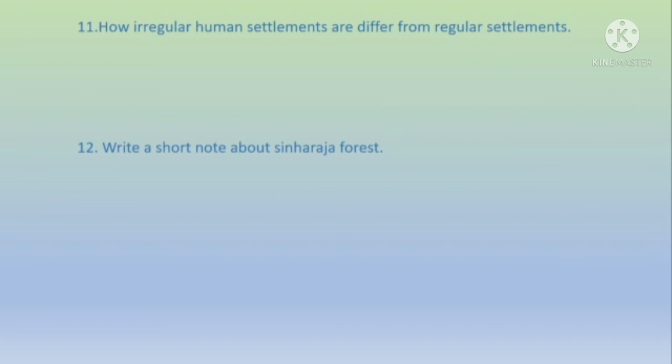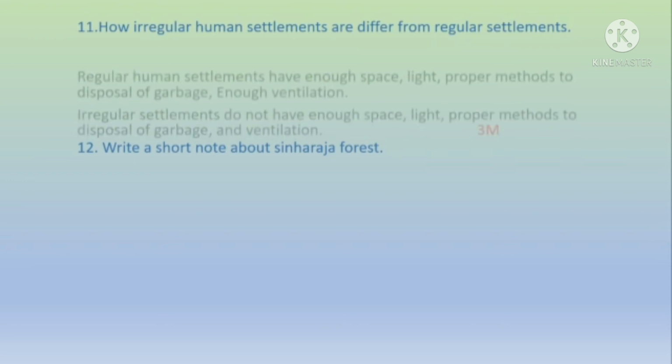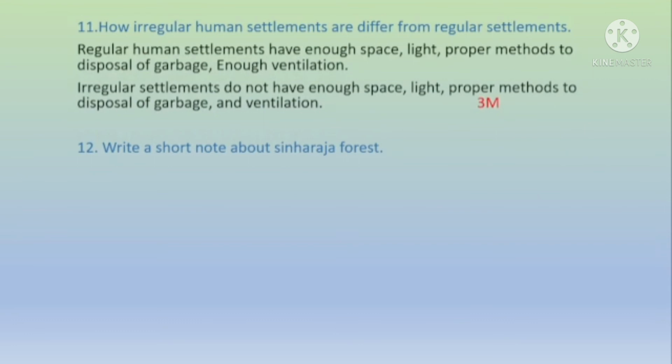Question number 11. How do irregular human settlements differ from regular settlements? You know that irregular human settlements mean shanty-like structures. Regular human settlements mean planned housing schemes. Then they have some differences. Regular settlements have enough space, light, proper methods of garbage disposal, enough ventilation, and also they have no cultural and social issues.